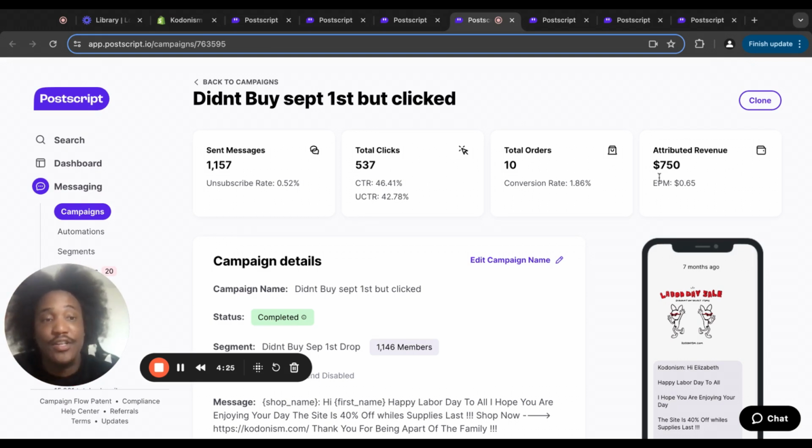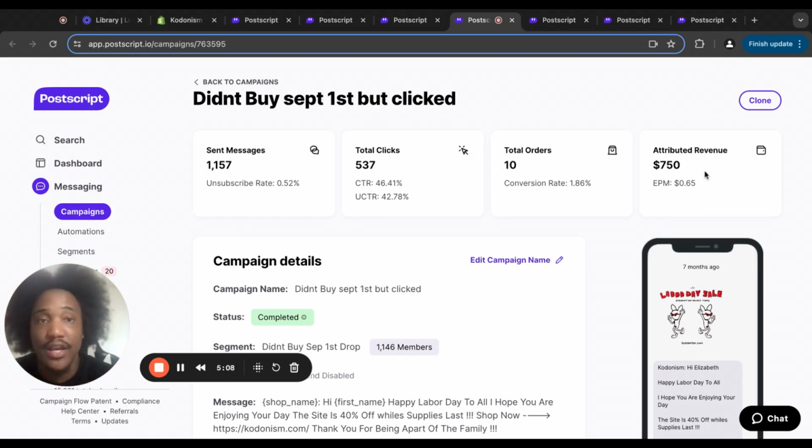Like $750. This $750 paid for both of my campaigns. To send both of those campaigns, the initial campaign and the follow-up campaign, was $800 or so, right? So this $750 technically kind of sort of covered both of those campaigns. Y'all seen the first campaign did 44,000. This campaign did 750. I know a lot of people be like, "Yo, I don't want to be spammy. I don't want to blow people up." That's why I'm not sending it to everybody again. That's why I'm not sending it to the full 15,000 again. I'm only sending it to the people that actually clicked on the link because they were semi interested in what I had to talk about. So that's why I did that.